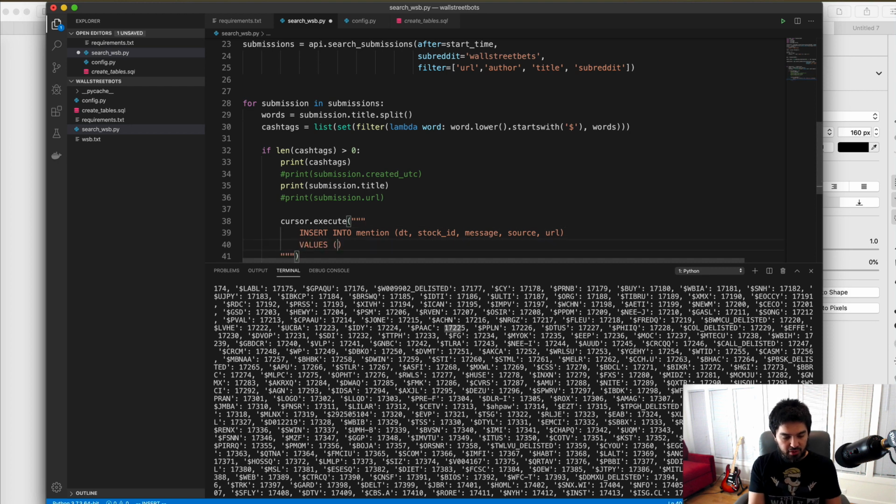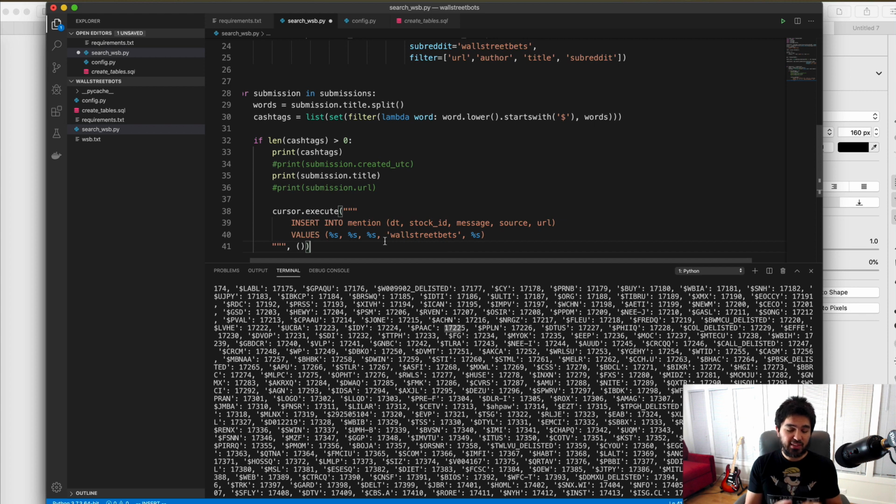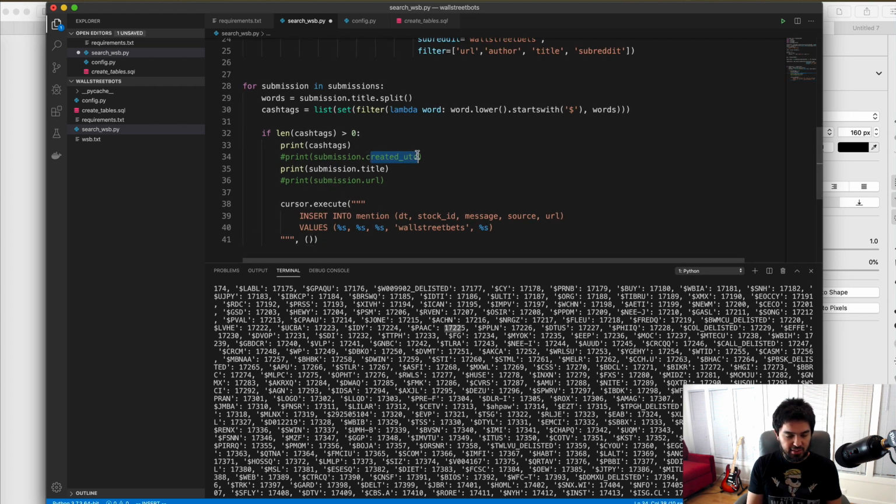And what are we inserting into them? We're going to do some placeholders here. And the source, I'll put WallStreetBets, and a placeholder for the URL, and let's pass in our Reddit post. So I need the timestamp. So I have the UTC time, created UTC. And I did this as a datetime format, so we're going to quickly convert it.